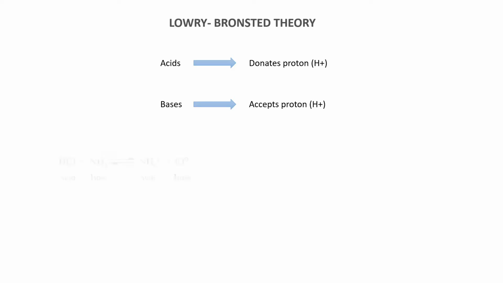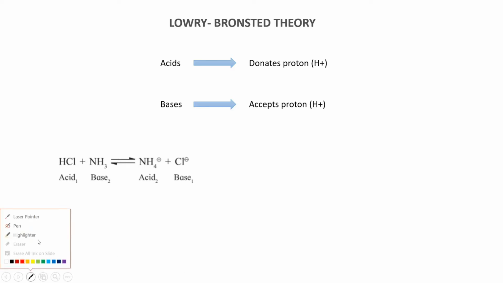Let's look at the example. Here HCl is an acid because it donates H+, and ammonia NH3 is a base because it accepts H+. This is when we look at the reaction in the forward direction. As you can see, the reaction is a reversible reaction.